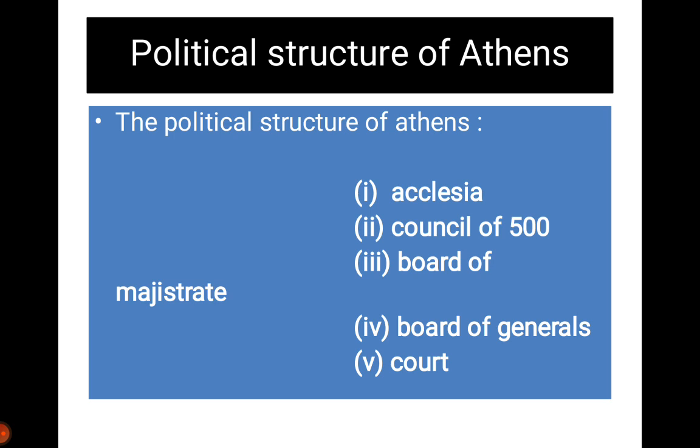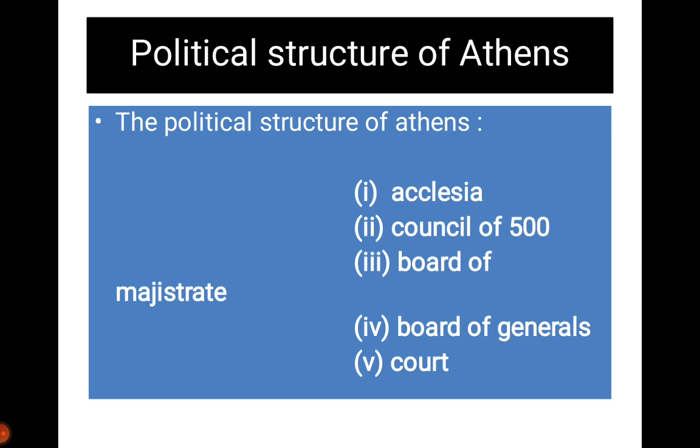Then we discuss the board of the magistrate. The board of the magistrate has 12 members. Everyone is appointed, nominated or elected from their own district, because Athens has 12 tribes, and every tribe has one representative in the board of the magistrate. The supervision of public works and the control of all markets is the responsibility of the board of magistrate.